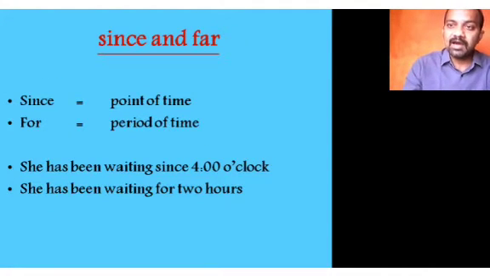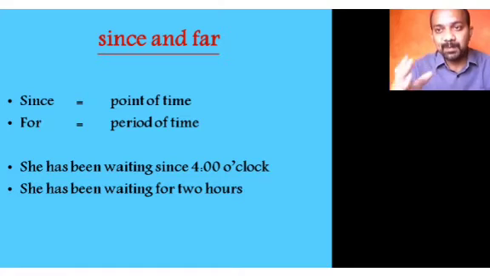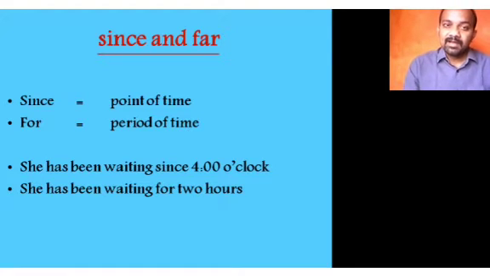Another two prepositions, since and for, are also misplaced. Since is used for a point of time. For is used to indicate a period of time. What does it mean? Let us look at the examples. She has been waiting since 4 o'clock. There is a point of time.